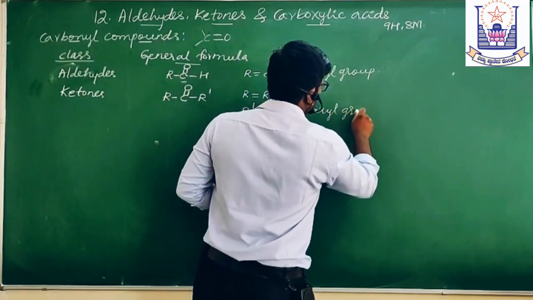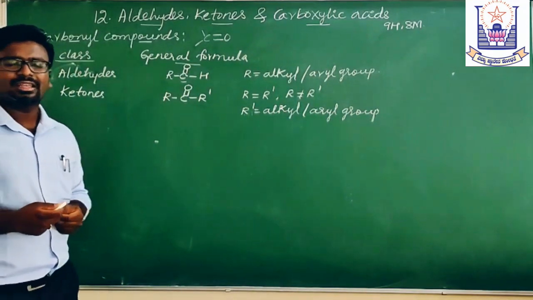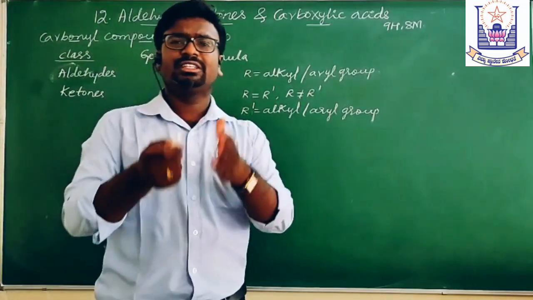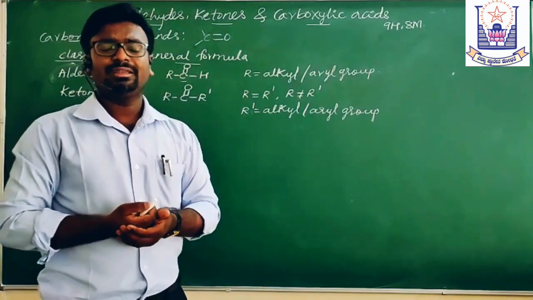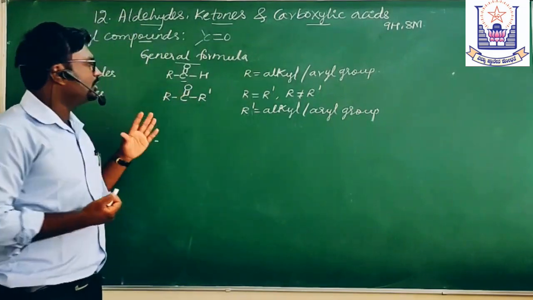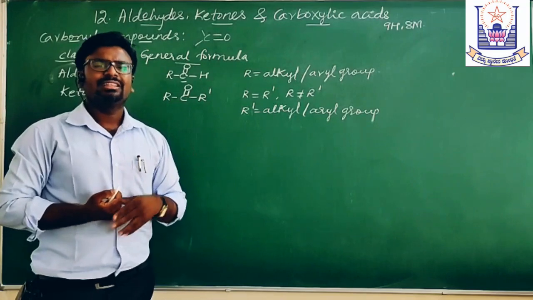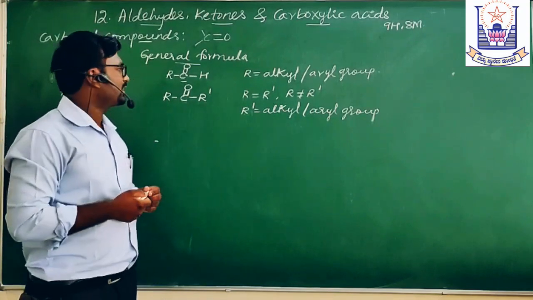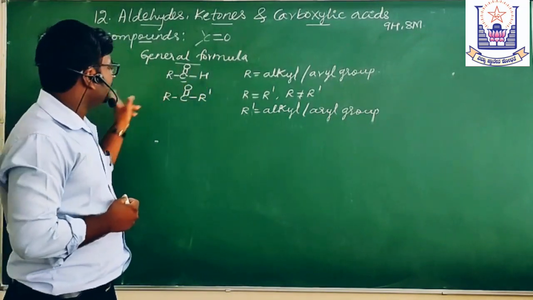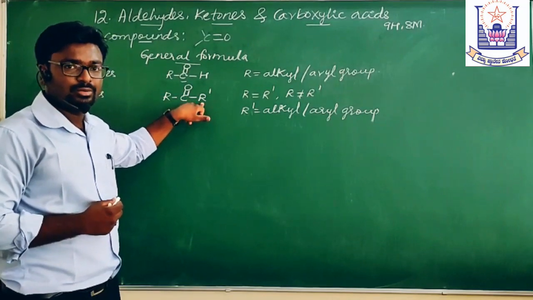These aldehydes and ketones are like brothers. Why am I calling them brothers? Because they belong to the same family and exhibit similar properties. That is, aldehydes and ketones generally exhibit the same kind of properties, though there will be a little difference. In the aldehydes, you must have hydrogen here. In the ketones, you must have another alkyl or aryl group here. That is the difference.